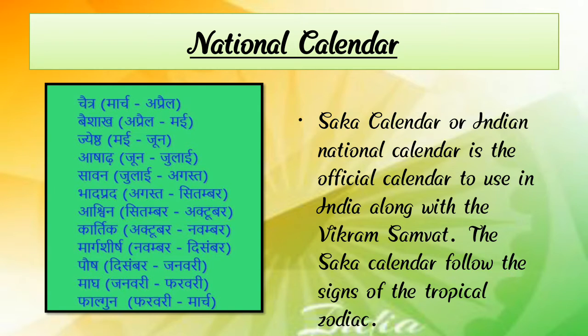The Shaka calendar, or Indian national calendar, is the official calendar in use in India along with the Vikram Samvat, and the Shaka calendar follows the signs of the tropical zodiac.